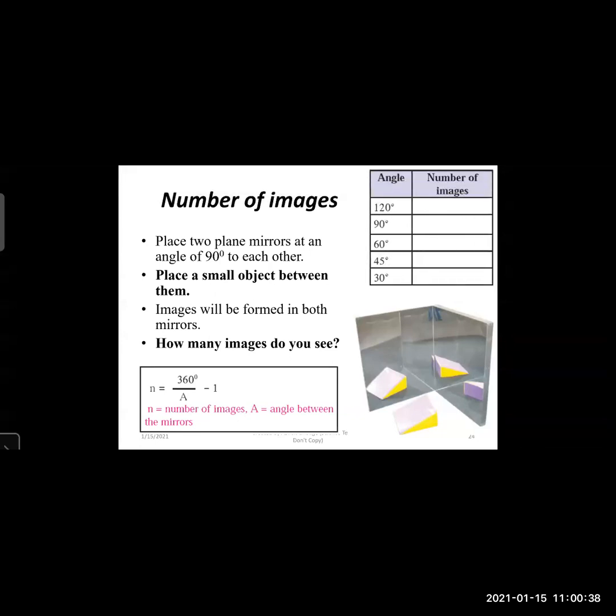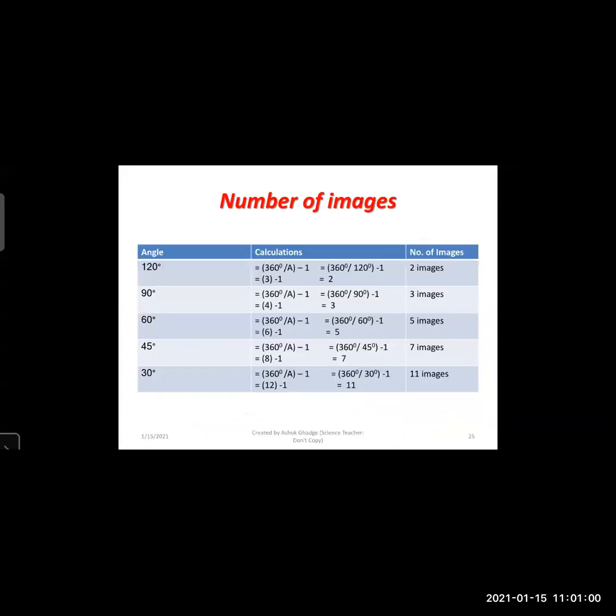First we will see the angle of 120 degrees. How many images will we get? Then 90 degrees, 60 degrees, 45 degrees, and then 30 degrees. You can calculate the number of images for any angle between two plane mirrors.